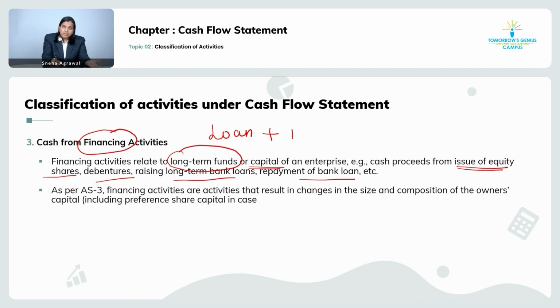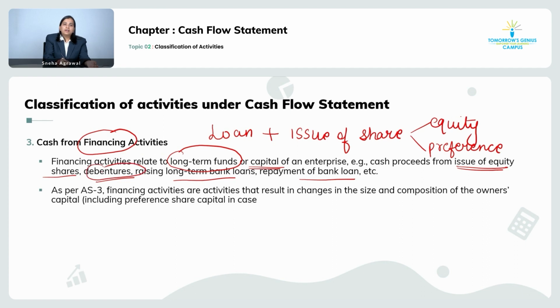Money can be raised by way of issue of shares. Now it's not just equity shares. It can be from your equity share capital. It can be in the form of preference share capital. Debentures, right? And bank loans as told to you earlier. As per Accounting Standard 3, financing activity is the result of change in size and composition of the owner's capital, right? And it includes the preference share capital as well.